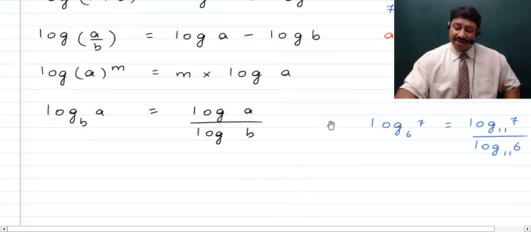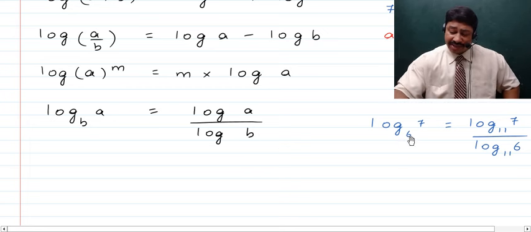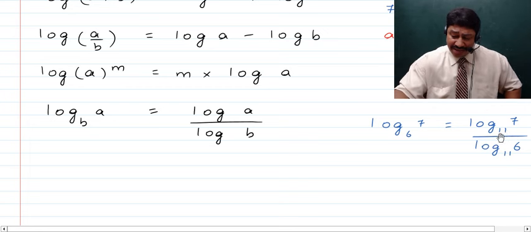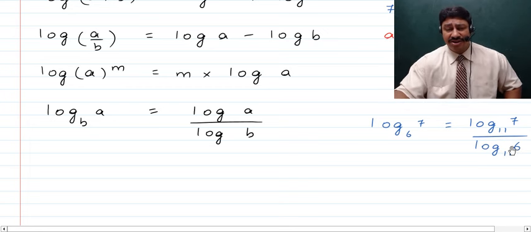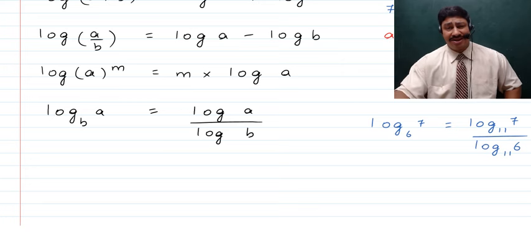Now this can be done for any base value. For that matter, I have given you an example here: if you have log 7 to the base 6, then that can be written as log of 7 to any base, say 11, divided by log 6 to that same base 11, right? Here in place of 11 we can even write 13, or for that matter any number.